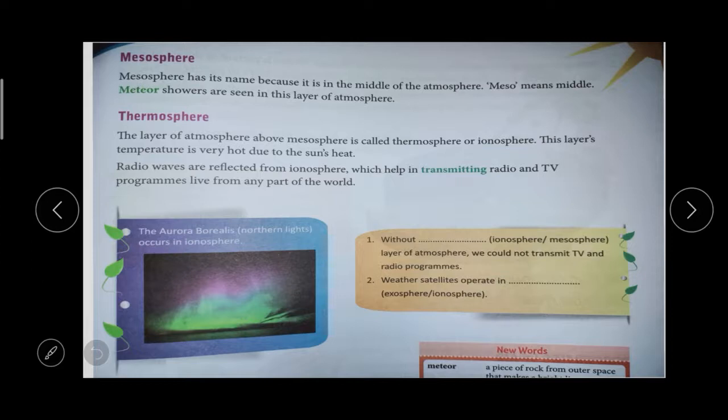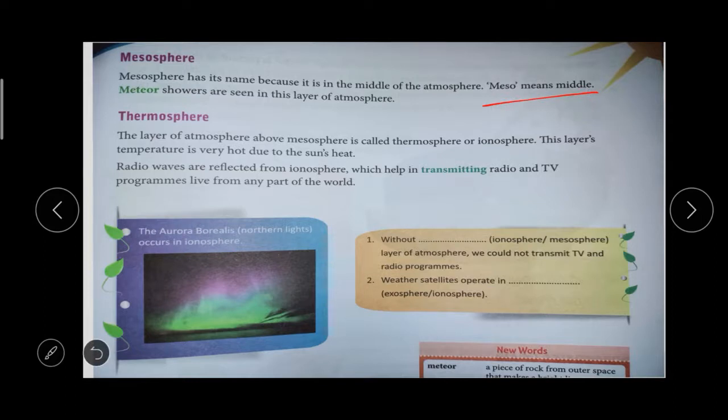What was that movie, I forgot. One movie has shown it clearly. Some scientific movies also show that meteor showers mean so many pieces of rocks coming down on the earth and falling down. You can see that. So these are in the mesosphere layer. Meso means middle. Do you understand this?